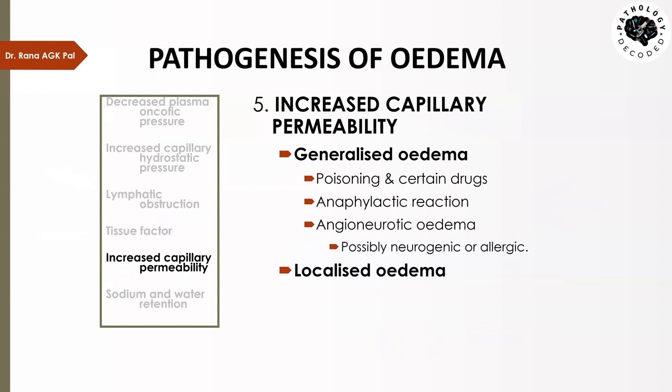And if they are stung by the bee, or if they are exposed to certain allergens, this is a type 1 hypersensitivity reaction, IgE induced hypersensitivity reaction. Over here, it is very fast acting, and immediately the person will have edema all over the body. Then we have a condition called angioneurotic edema. Now it is rapid swelling in the deeper layer of the skin and mucous membrane, and it affects areas around the face like lips, tongue, cheek, even around the eye.